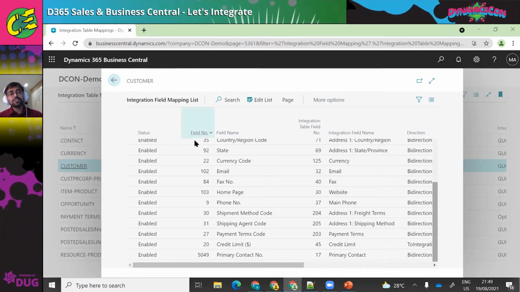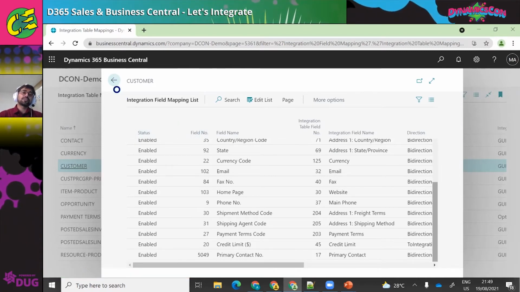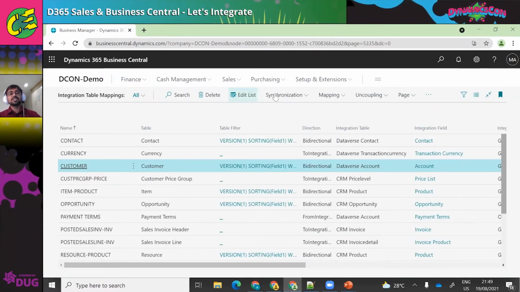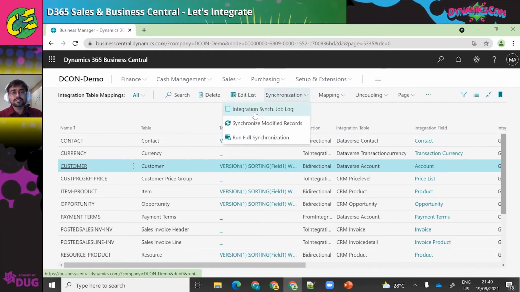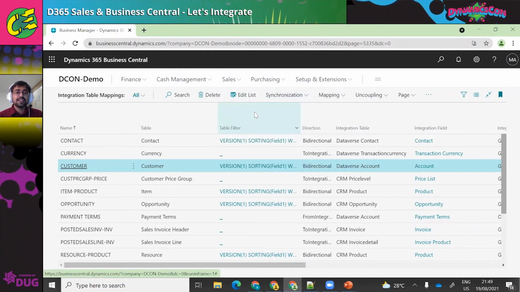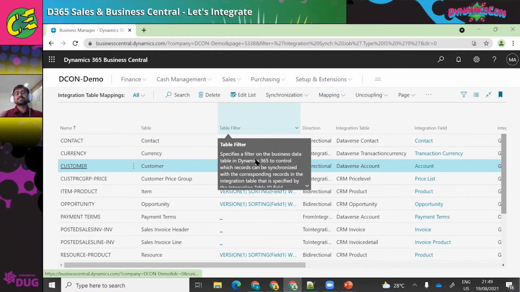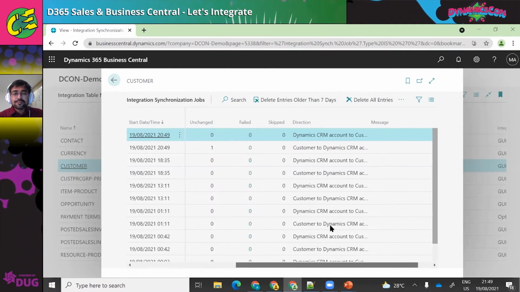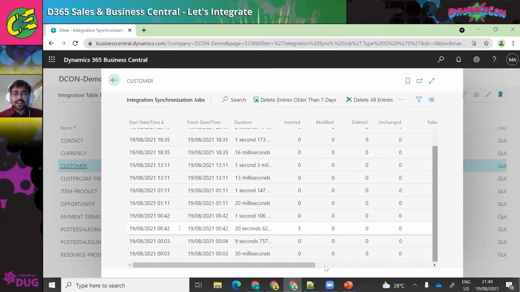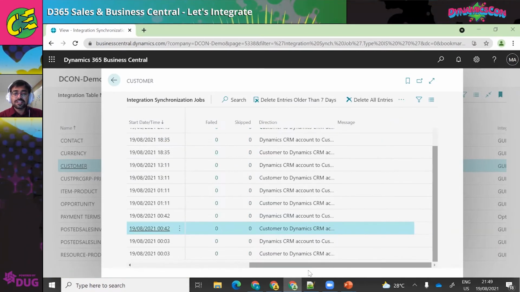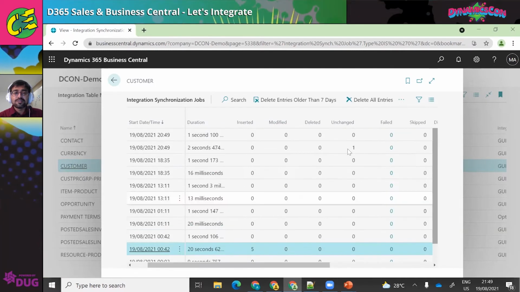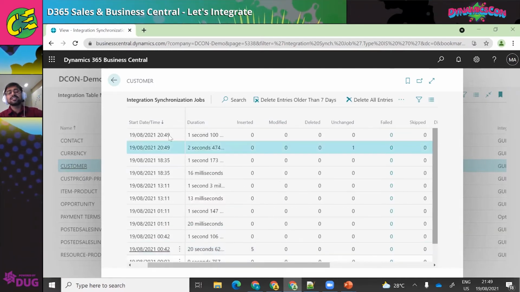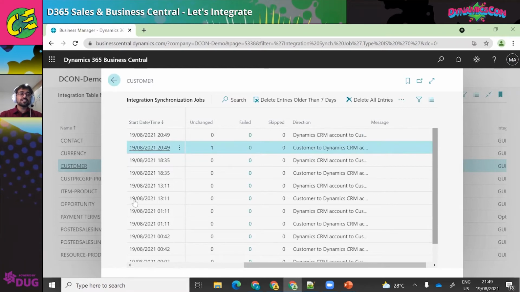Second, what I showed you was the synchronization. The customer synchronization or the product synchronization that it did earlier, you can see from this integration table mapping with the synchronization logs. Integration sync logs are there, and here you will see how much has succeeded and how much has failed. I synchronized 5 yesterday night, so 5 is here, and that has already been synchronized successfully. Then there was another one not changed. These are the synchronization jobs.